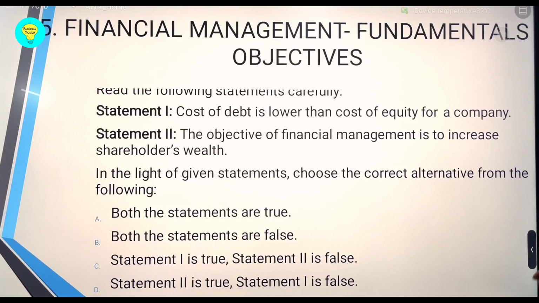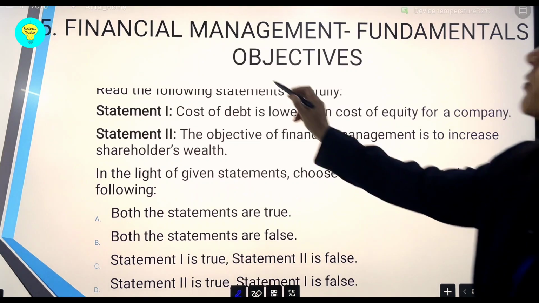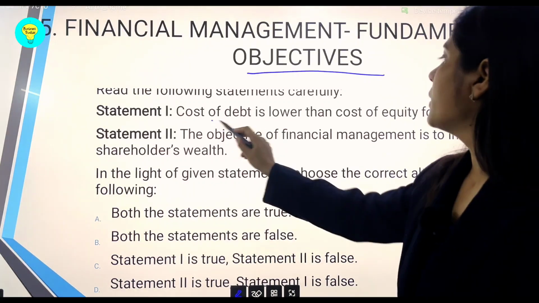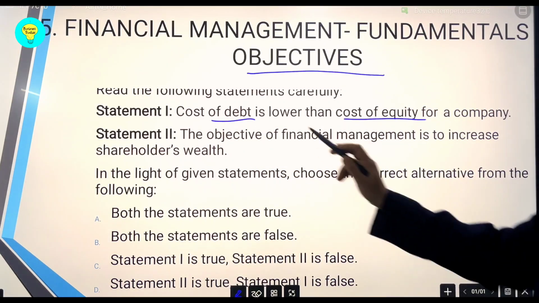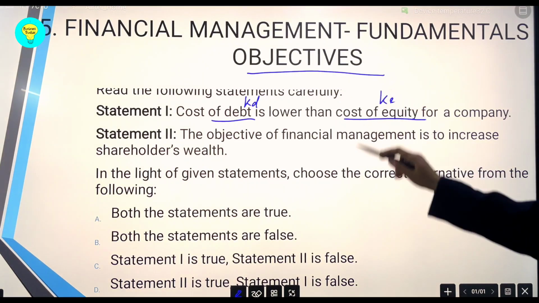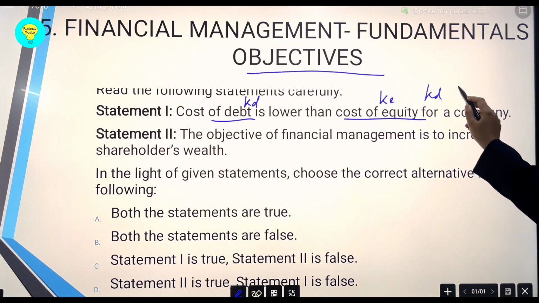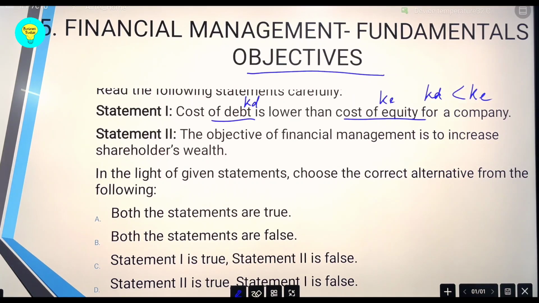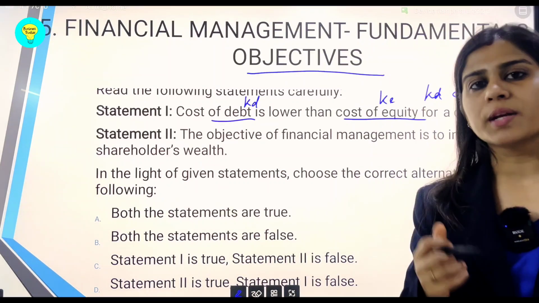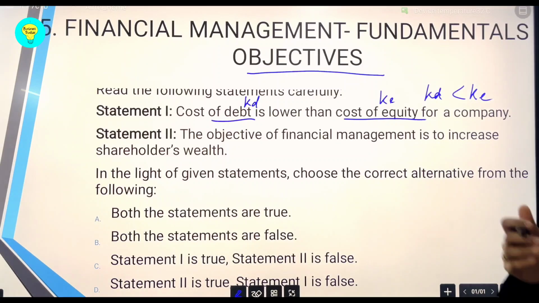Another question, and it says that it is regarding the objectives of the financial management. Read the following statements carefully. Cost of debt is lower than the cost of equity. Yes, the cost of debt can be represented by KD and the cost of equity as KE, and generally we have seen that KD is lesser than KE because it is a tax deductible source of finance. This is the main reason, and also it involves just a fixed outlay of expenses in the form of interest. However, in case of equity there are flexible returns.